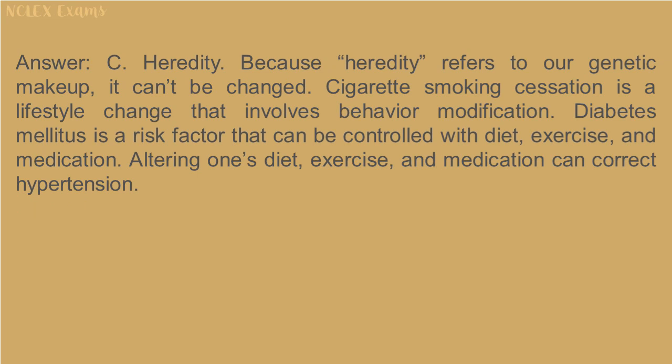Answer: C. Heredity. Because heredity refers to our genetic makeup, it can't be changed. Cigarette smoking cessation is a lifestyle change that involves behavior modification. Diabetes mellitus is a risk factor that can be controlled with diet, exercise, and medication. Altering one's diet, exercise, and medication can correct hypertension.